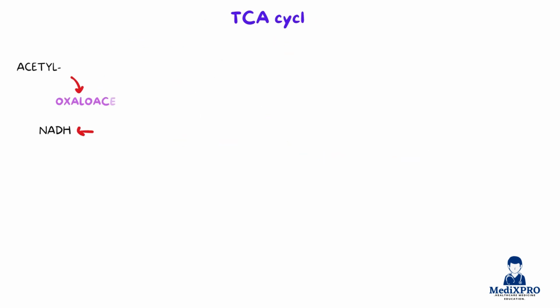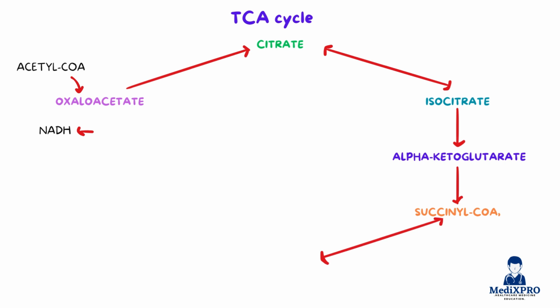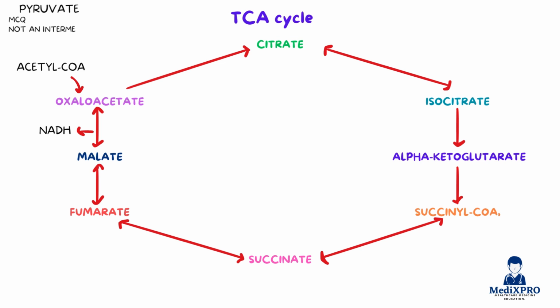The cycle starts when acetyl-CoA combines with oxaloacetate to form citrate. Through a series of enzyme-catalyzed steps, citrate is gradually converted back into oxaloacetate, releasing high-energy molecules along the way. The main intermediates include citrate, isocitrate, alpha-ketoglutarate, succinyl-CoA, succinate, fumarate, malate, and finally oxaloacetate. It's important to remember that pyruvate is not an intermediate of the TCA cycle, a commonly asked MCQ. 3 key steps in the TCA cycle produce ATP or its equivalents.